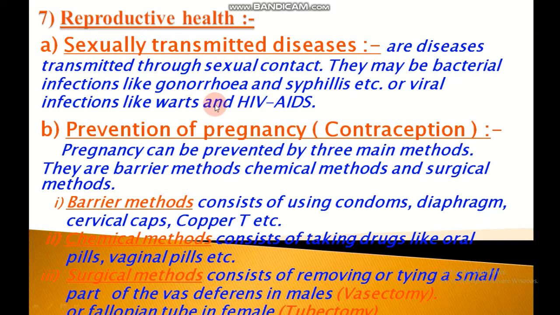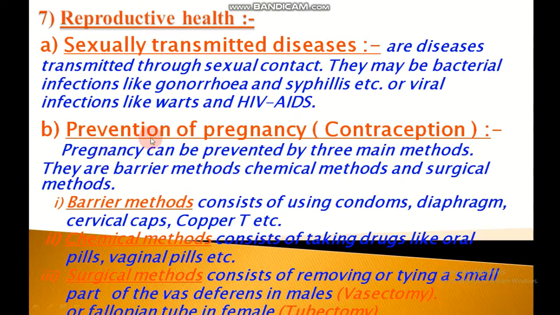Gonorrhea and syphilis are bacterial sexually transmitted diseases, while AIDS is a viral infection, and warts is also a viral infection.